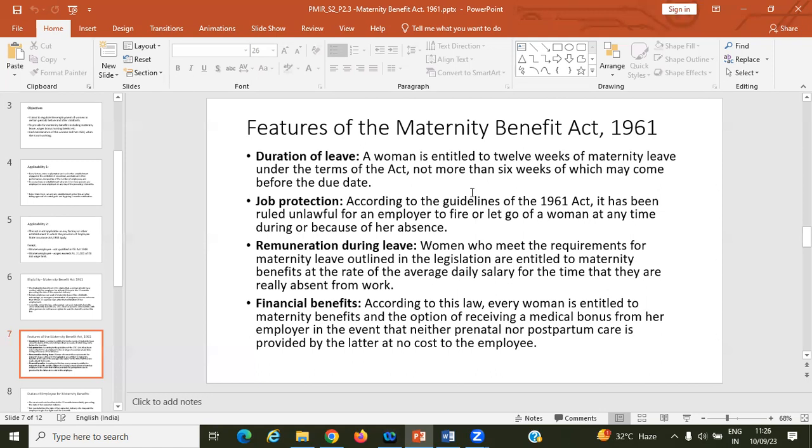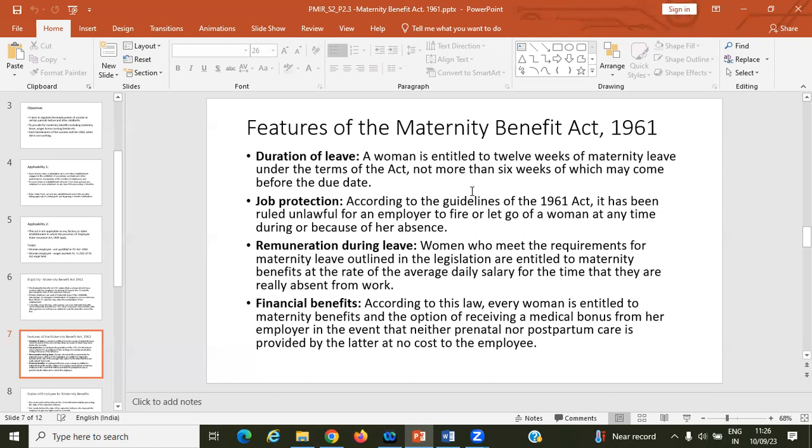That financial benefit is for taking care of your health, your food, your medicine, your consultancy, medical assistance. All the benefits are mentioned in this act, the Maternity Benefit Act 1961.